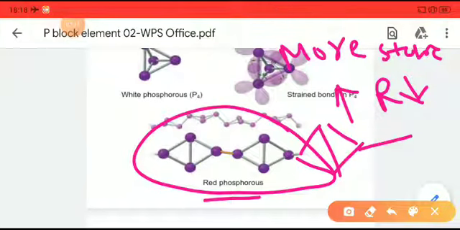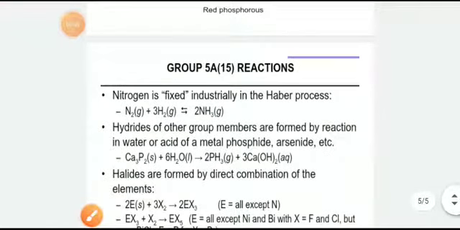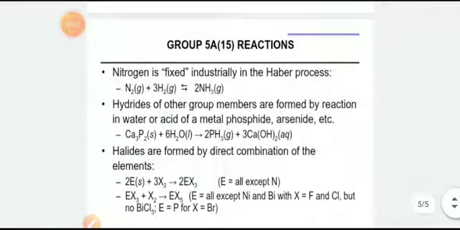So if any question comes asking which one is more reactive, white phosphorus or red phosphorus, the answer should be white phosphorus because it has more angle strain and less stability. As it has less stability, it will be more reactive in nature. Okay, so that's it, and let's move to the next topic, the group 15 reactions.